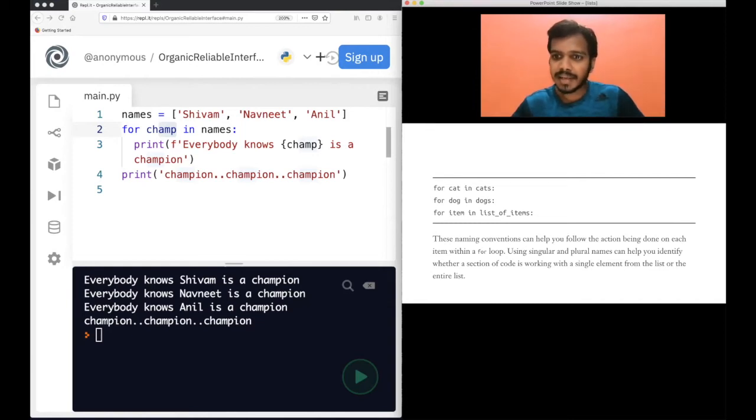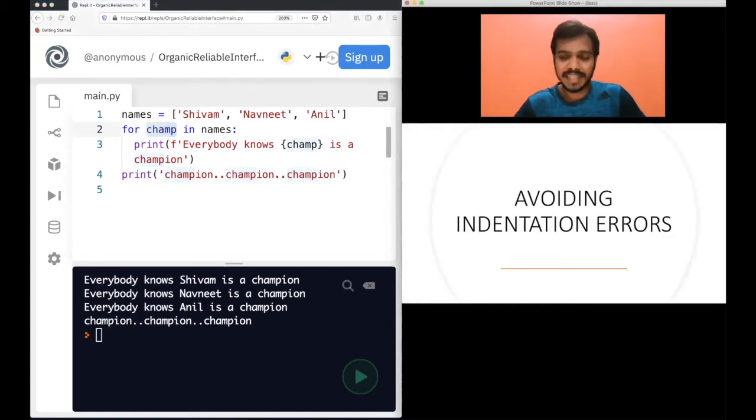Also, using singular and plural names helps you identify whether a section of code is working with a single element from the list or the entire list. It's very easy to understand, right? This is the list names, which is plural, and singular is the single element in the list. So you can easily identify which one is which with this naming convention.